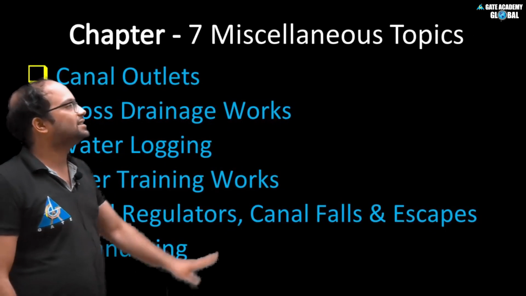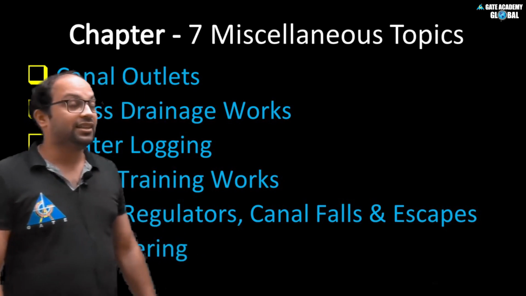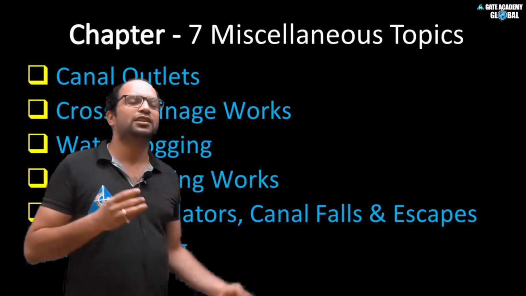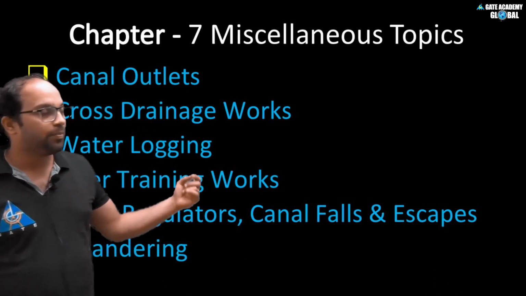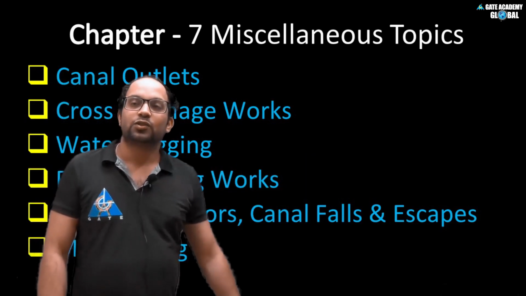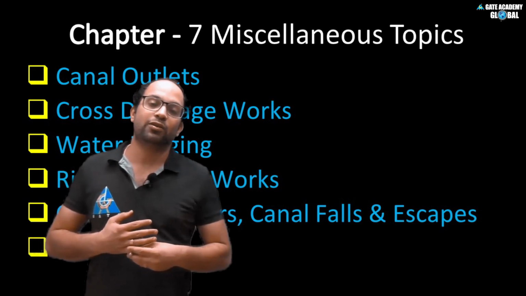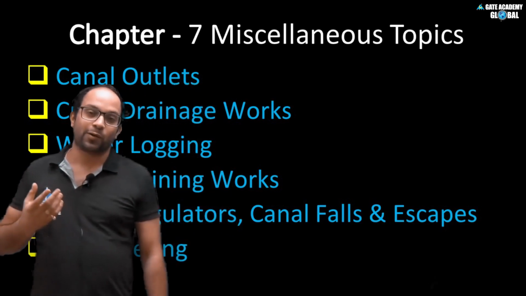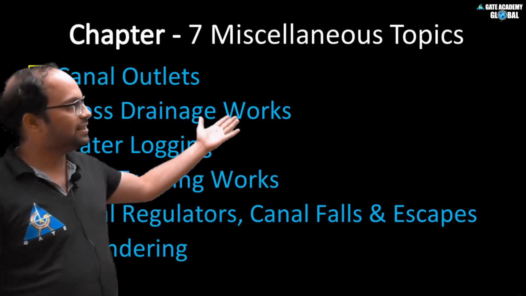And in the last, 7th chapter, we will see some miscellaneous topics, but these topics are very important. These are very small topics, but they will have a good weightage. The first topic is your canal outlet. We will see what a canal outlet is, and how a canal outlet joins a minor distributary to a water course. There are different types of canal outlet that we will see.